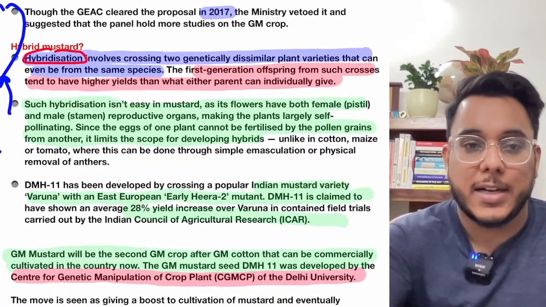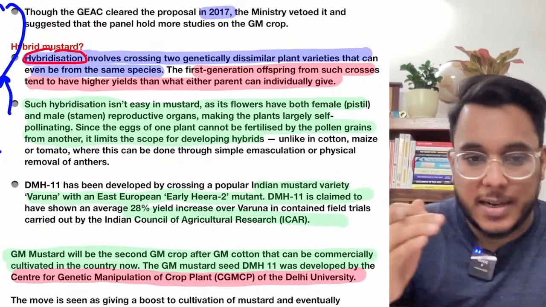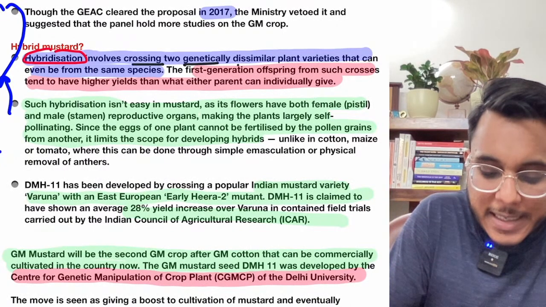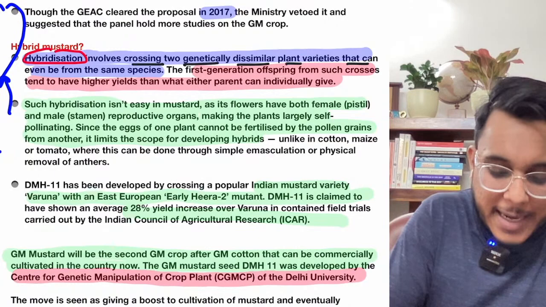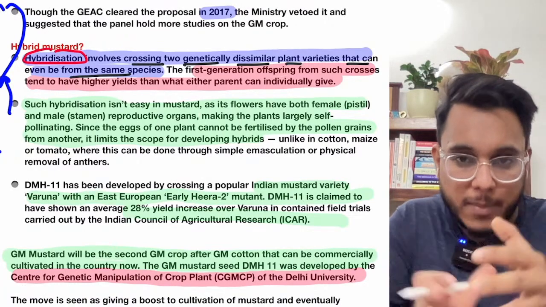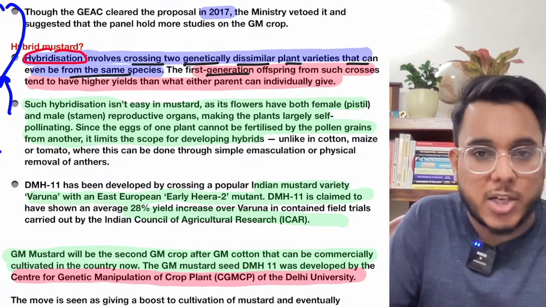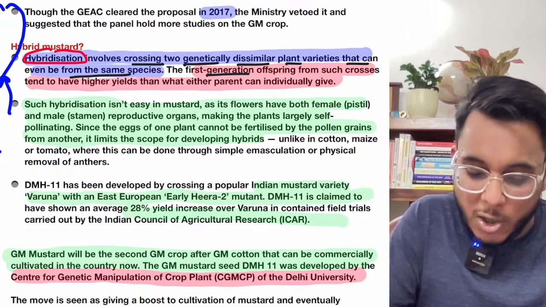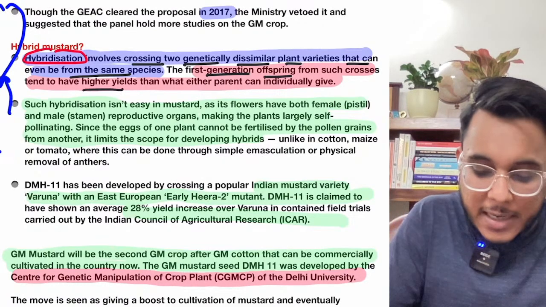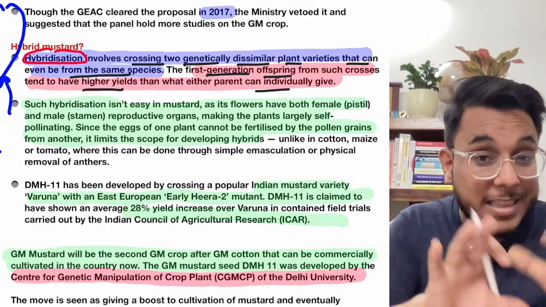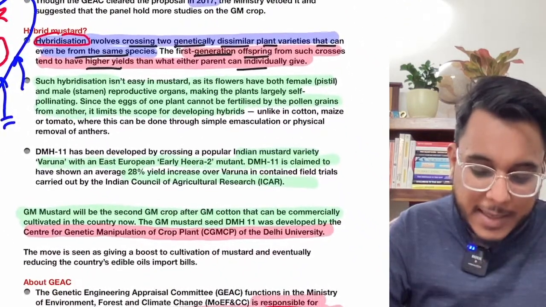So formally I have written here in this write-up also, I will underline it. What is hybridization? It involves crossing two genetically dissimilar plant varieties that can even be from the same species. So the gene pool will be different, they will be crossed, and the first generation offspring, the seeds or the next generation of plant, will have higher yield and will have the better capabilities of either of the parents. This is something that can be done.